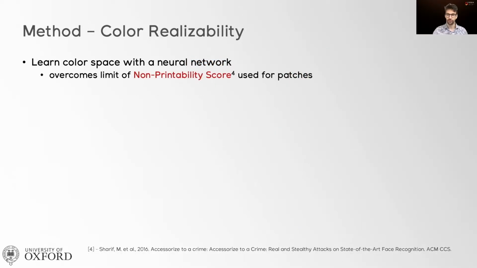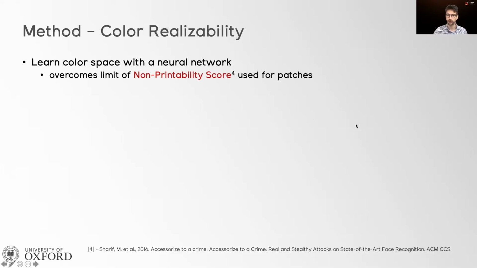The first challenge to finding the perturbation to project is to address the realizability of colors. And we found that the best way to do this is to approximate the color space using a neural network, because this overcomes the limit of non-printability score, which has been used previously to solve a similar problem with patches.